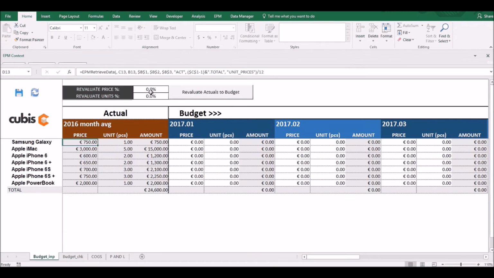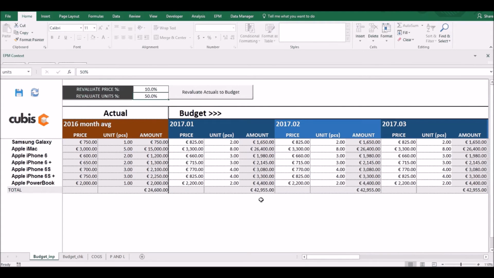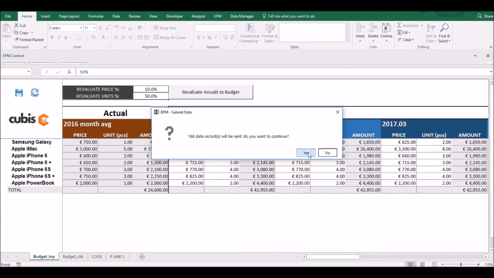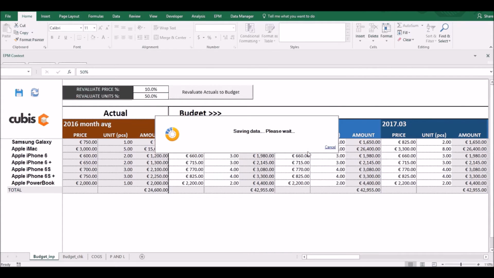To initiate data for budget 2017, the corporate controller makes use of a custom revaluation function that allows him to fill a revaluation factor for both the price and unit numbers. With a push of the button, BPC proposes the budget data and the corporate controller then saves the data to the BPC database.